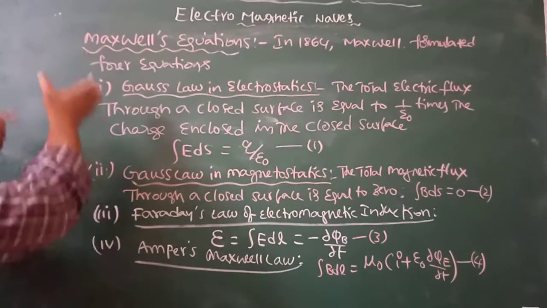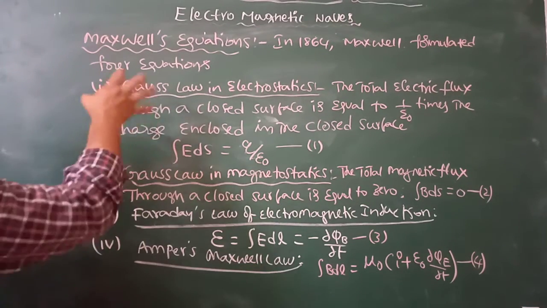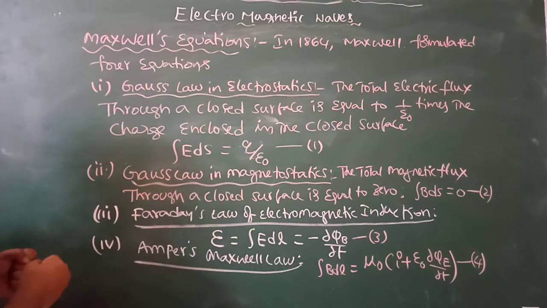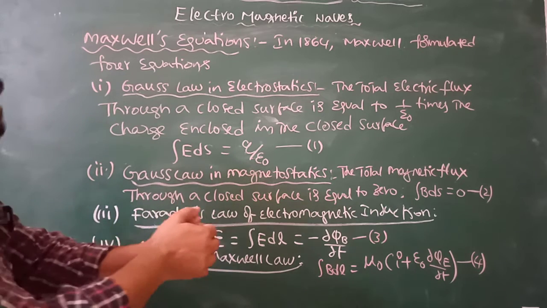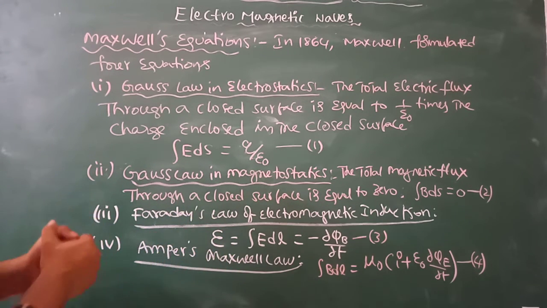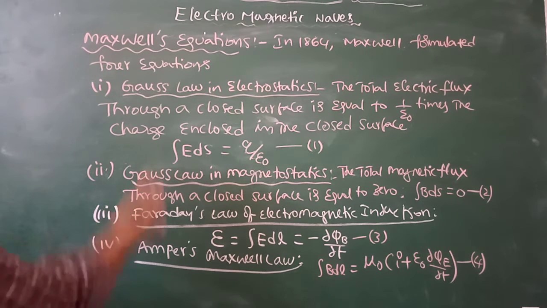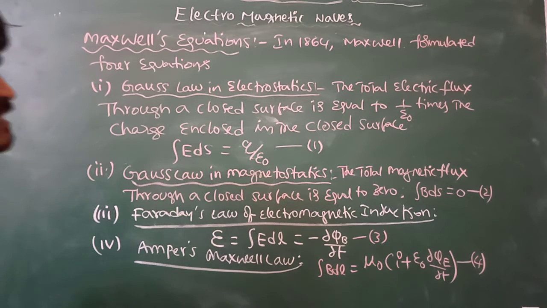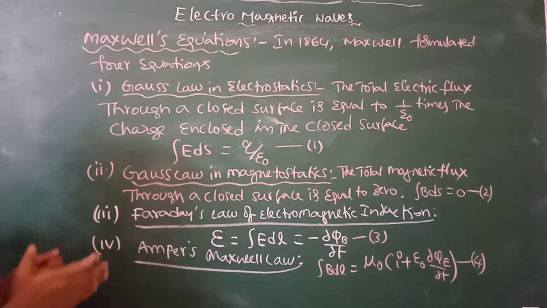These four fundamental laws in electricity and magnetism were combined together and formulated as four equations by Maxwell. Hence, those equations are known as Maxwell equations. They help us to study electromagnetic waves.